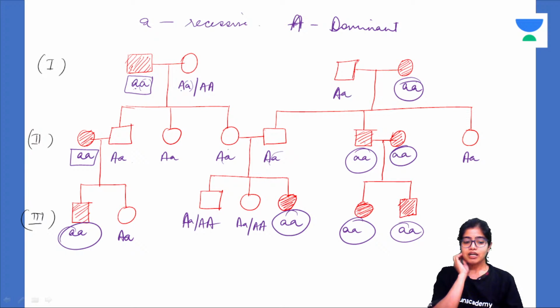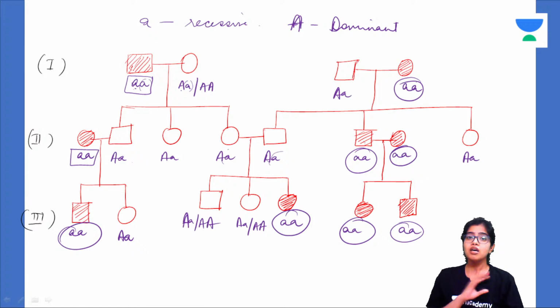Now depending upon whether the allele that has been passed down is dominant or recessive, that means the trait that is expressed by the allele is dominant in the population or recessive in the population, the zygosity is mentioned. That is, if both the alleles carry a trait that is recessive, or if both the alleles carry a trait that is dominant, then the condition is homozygous.